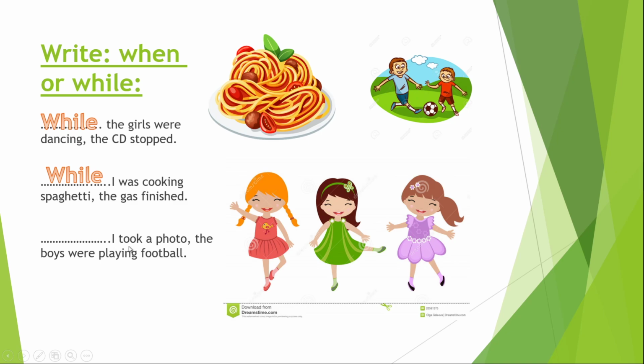This is the first sentence. Is there ing in the verb? No, there is no ing. It's a past simple sentence. So I use when. Let's do it again. When I took a photo, the boys were playing football.